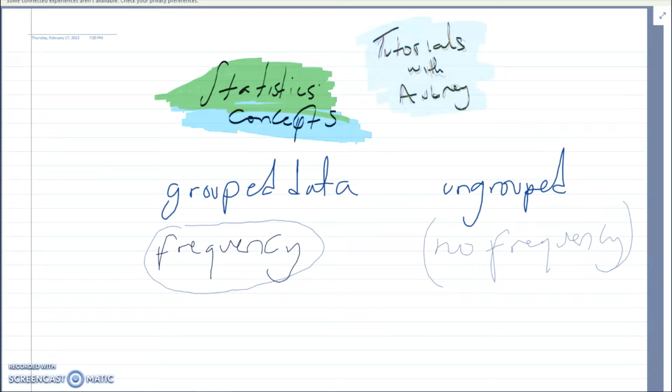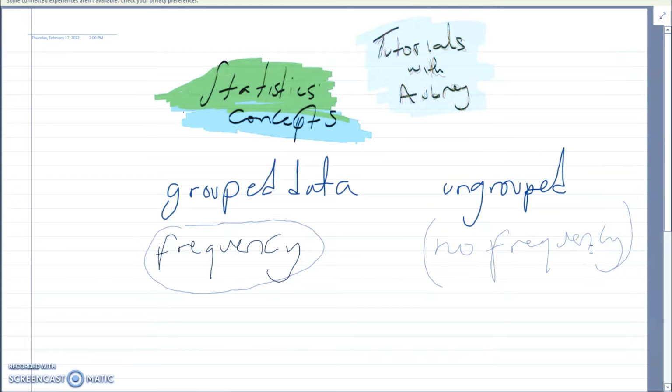Okay, that is to say, data can be in a table, but it is ungrouped. And data can be outside the table, but it is grouped. So whenever we're talking about grouped data and ungrouped data, just know that grouped data involves frequency and ungrouped data does not have a frequency.